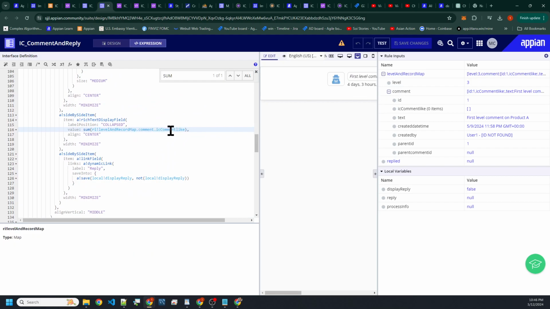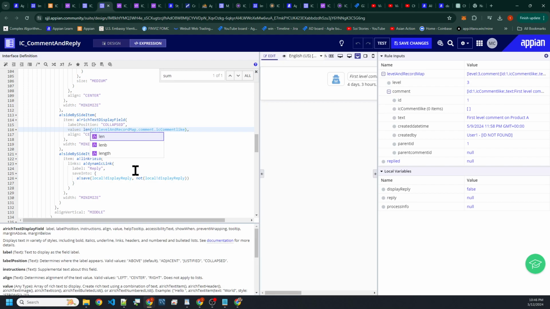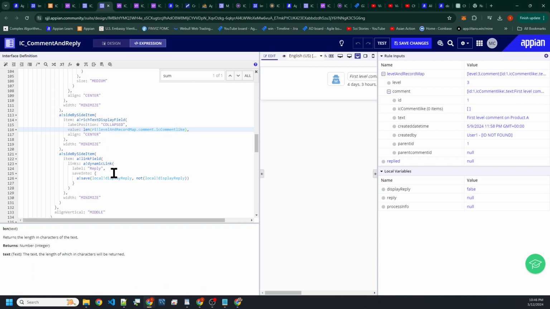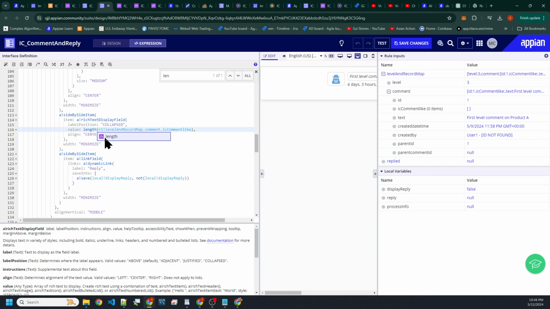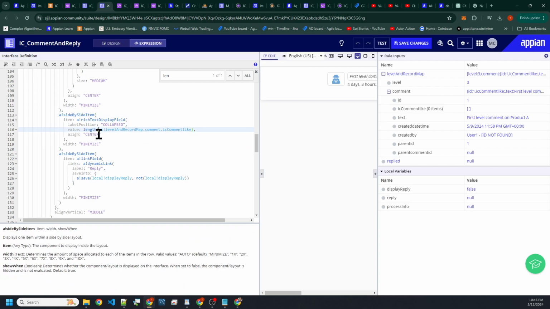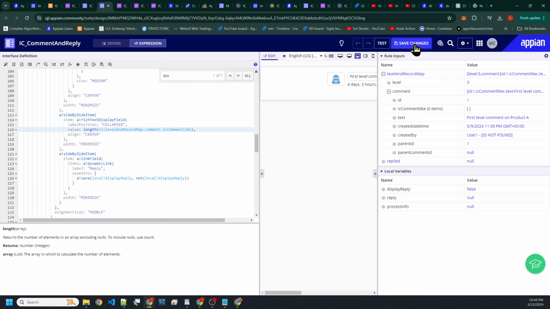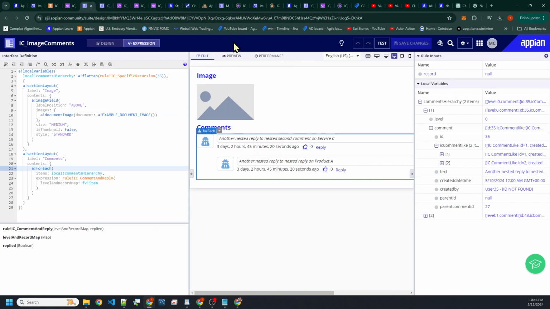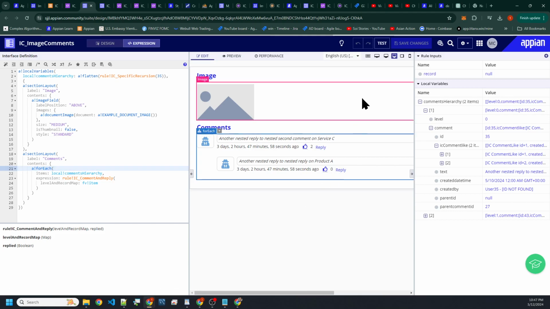Comment guy here, and if we're taking the sum of this, sum is like adding it, right? So len is not right either. Maybe it's the length of this. It should be the length of this. Yeah, so it's really the length of it. Save this, and we'll refresh this page again. And now there's two, right? So down here, let me click this once, and then let me refresh it.